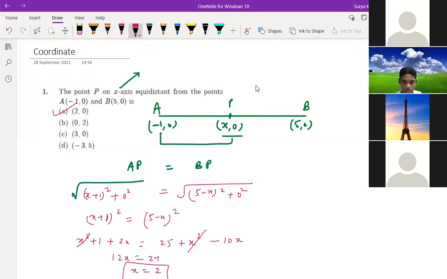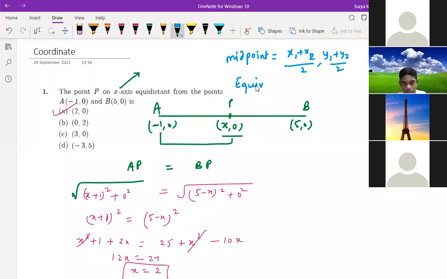This will not be correct all the time, children. Remember, some point can also be there. I told you so many times the difference between midpoint and equidistance. In midpoint, you can directly use x1 plus x2 divided by 2, y1 plus y2 divided by 2. But equidistance means equidistant, a very important concept.